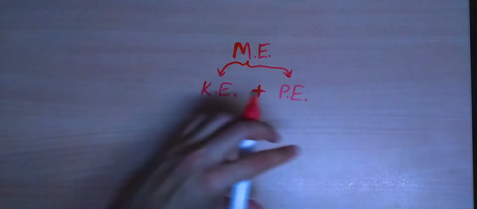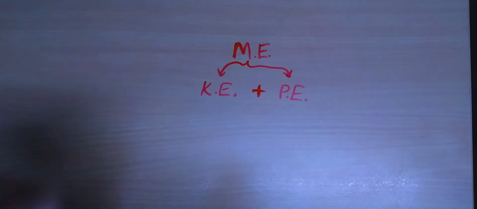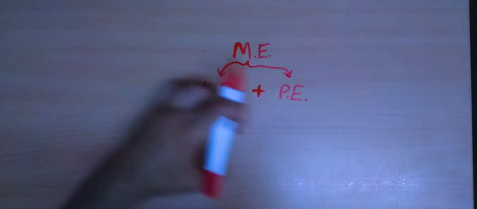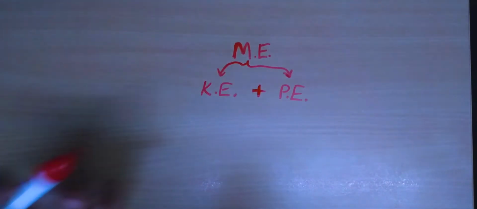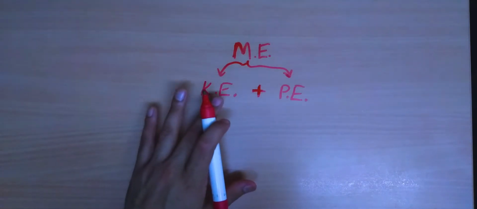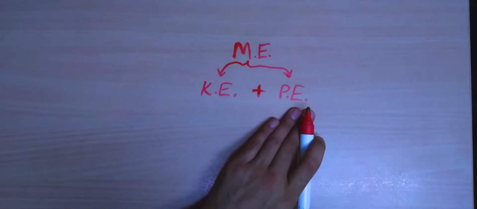For example, if some ball is at some height and is also moving, it has some kinetic energy and also has some potential energy. If we combine the two, we may say it has some mechanical energy, which would simply be the sum of kinetic and potential energy.